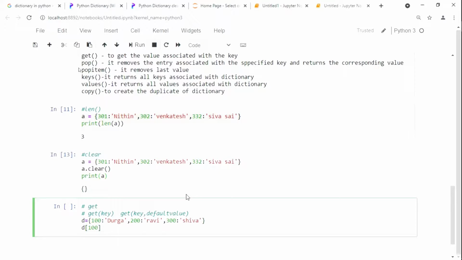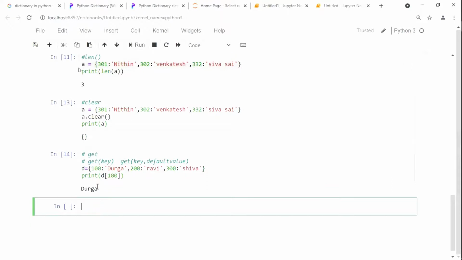If you give the key, it is going to print the value. Key value is enough, you don't need to give the value. Now run it. Now see here, Durga is printed.